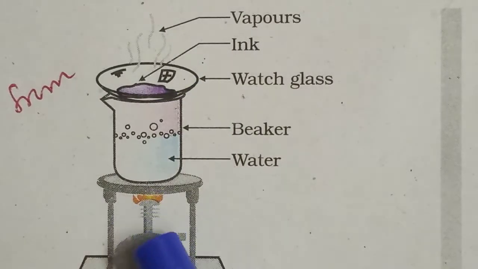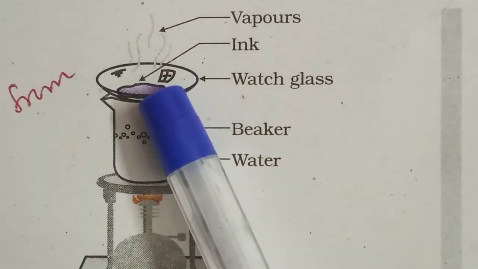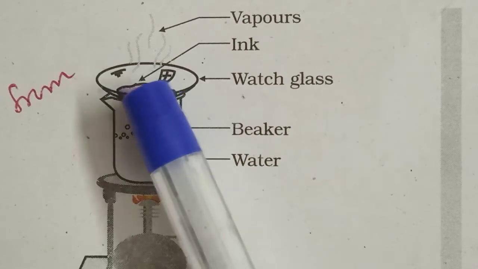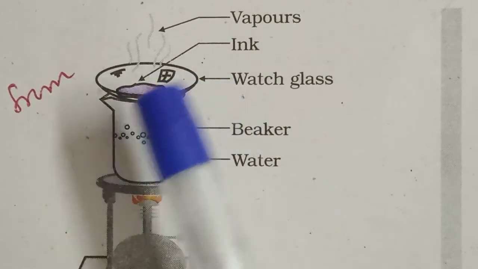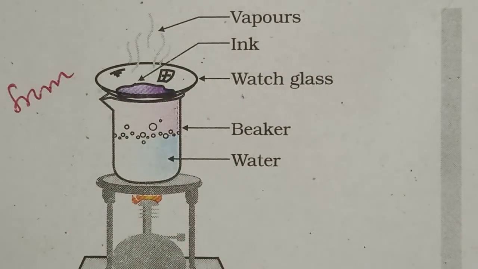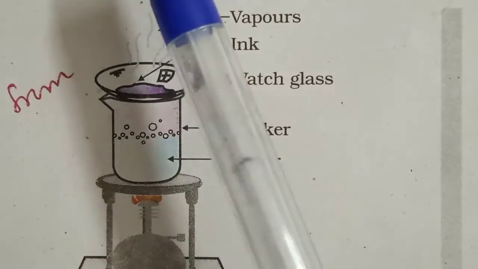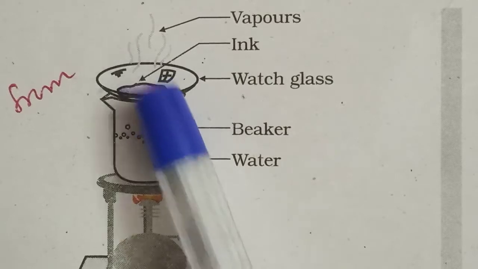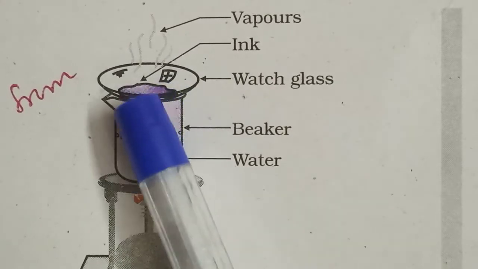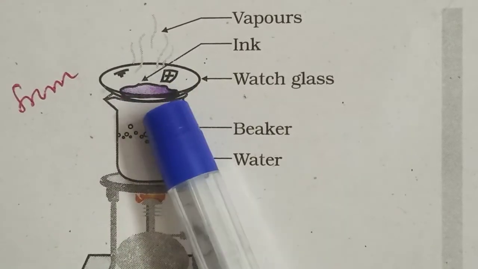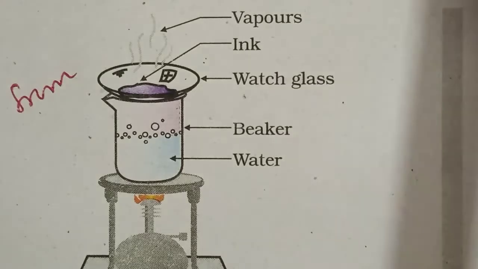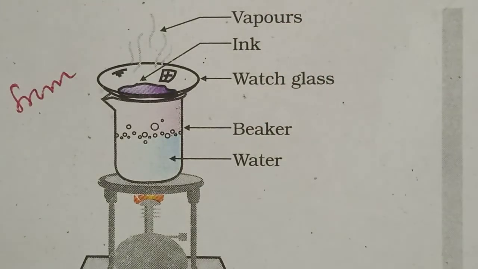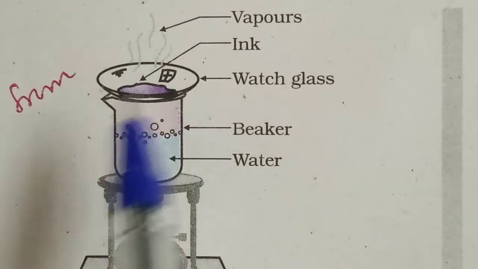Continue heating as the evaporation goes on, and stop heating when you do not see any further changes on the watch glass. When you heat continuously, evaporation will happen. The water will not be there, only the dye will remain, whatever color ink you put.